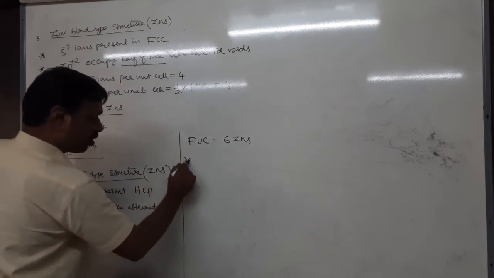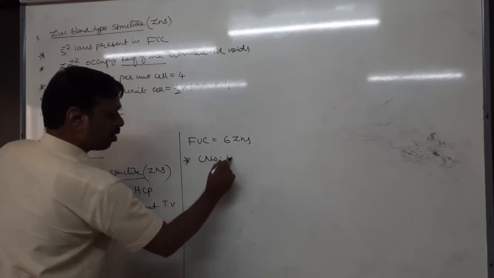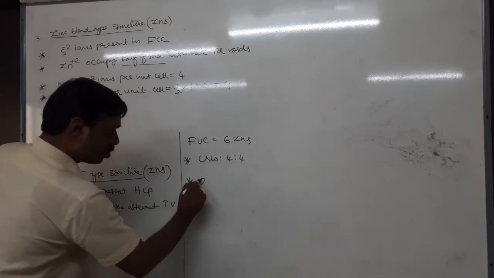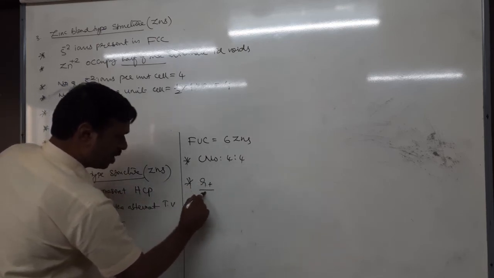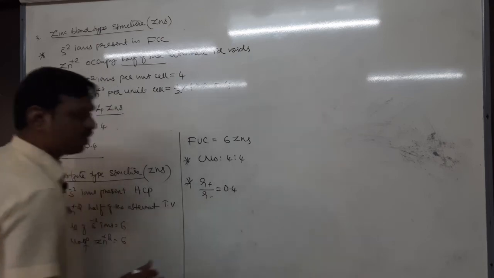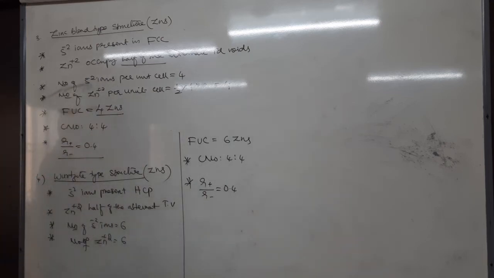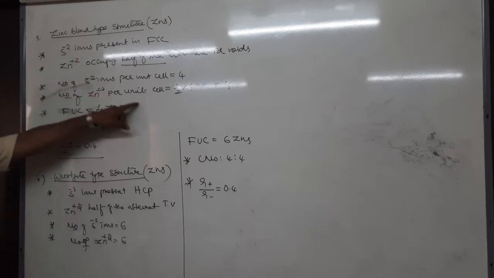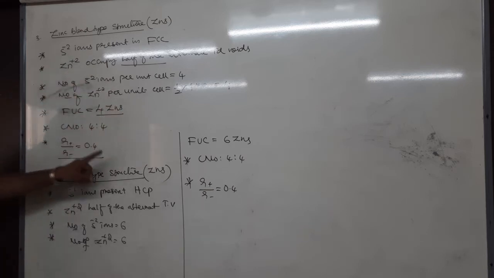What is the coordination number? The coordination number is the same in both cases, 4:4. And what is the radius ratio? That is also the same: r plus by r minus, approximately 0.4. Tell me, what is the difference? Only the arrangement of anion. Arrangement of anion is FCC here, and HCP, hexagonal, there. Due to FCC, cation and anion numbers come 4:4. Due to HCP, they come 6:6. Other things are the same. Okay, copy it.